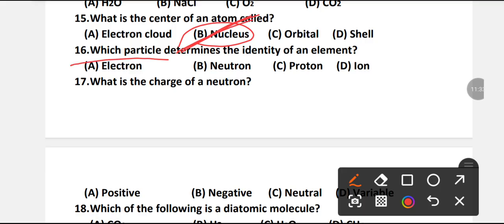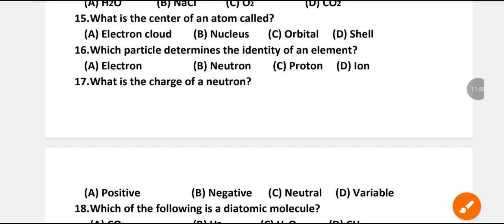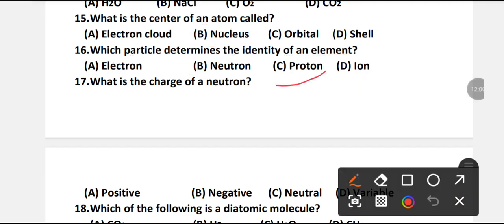Which particle determines the identity of an element? Electron, neutron, proton or ion? Which is the right option? C is the right option. Proton. Proton is the identity of an element.